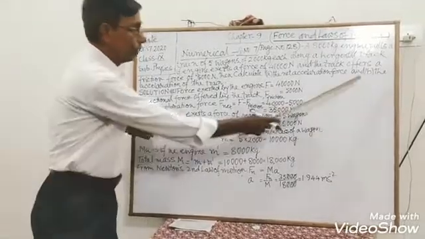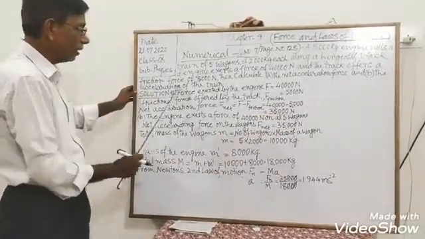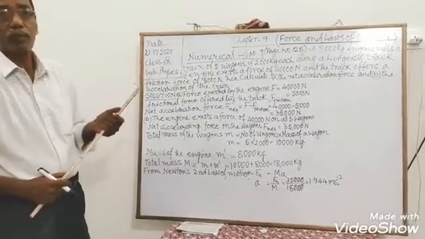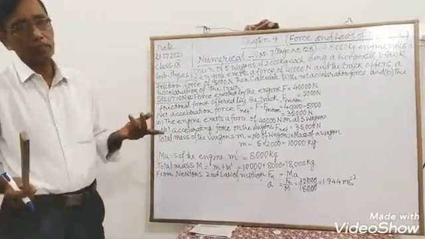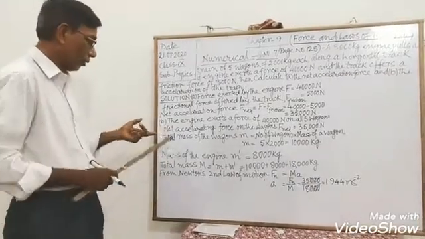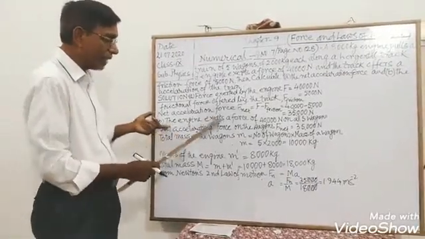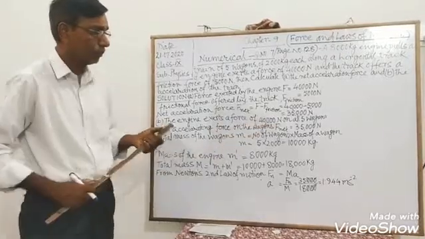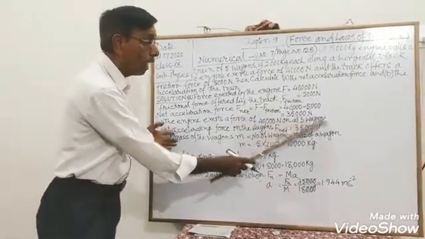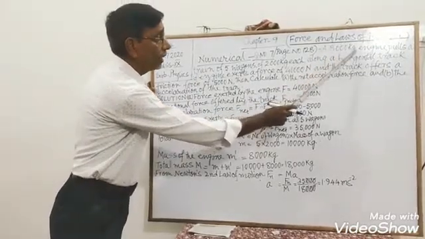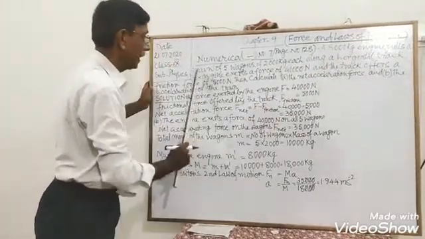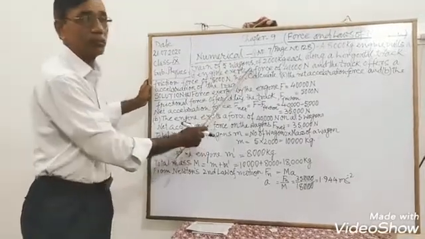Next question, the acceleration of the train. What is acceleration? The rate of change of velocity. That is acceleration. So I have written here, the engine exerts a force of 40,000 Newton on all 5 wagons. Just see here, an 8,000 kg engine pulls a train of 5 wagons.